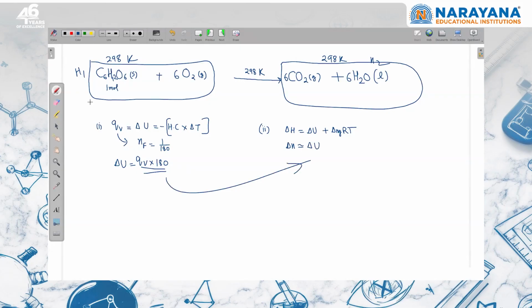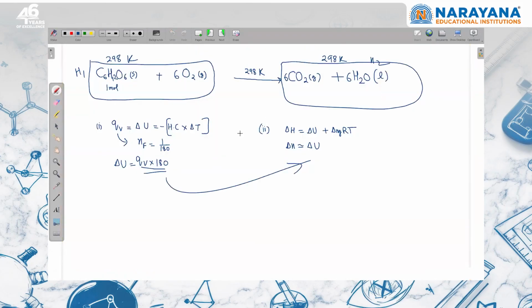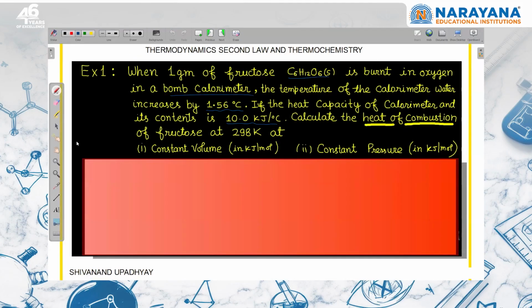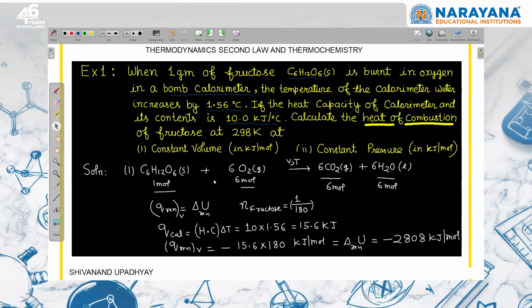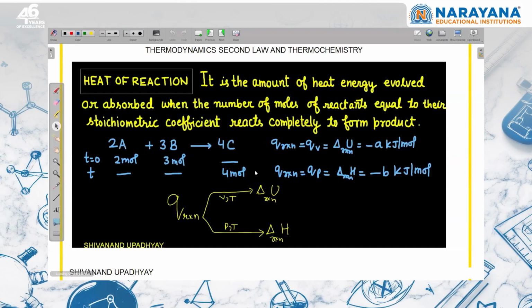You should know what the reaction taking place is. Your concept should be clear, right? So you can see the solution later on. For now, let's move ahead. So this is about calorimeter, right? Now there are many heats of reactions. Heat of reaction means what? It is the amount of heat energy evolved or absorbed when the number of moles of reactant equal to their stoichiometric coefficient react completely to form the product.